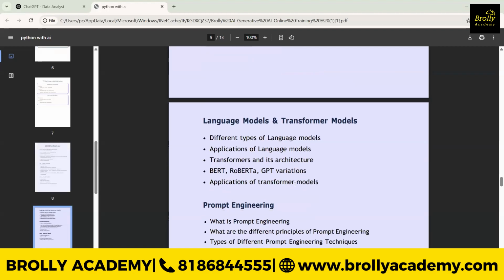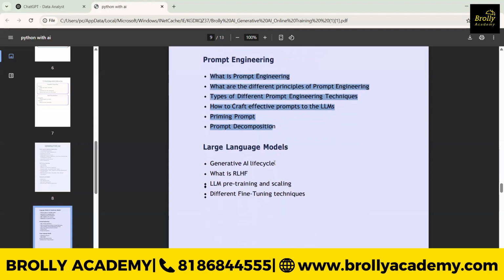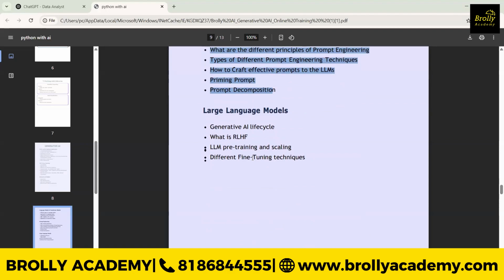And we'll understand, as I had told you, the transformer, BERT, RoBERTa, and GPT, generative pre-trained transformers. Here we can understand how to craft effective prompts for the LLMs so that we can get accurate results. That's exactly what I had told you about prompt engineering. And we can understand about fine tuning.